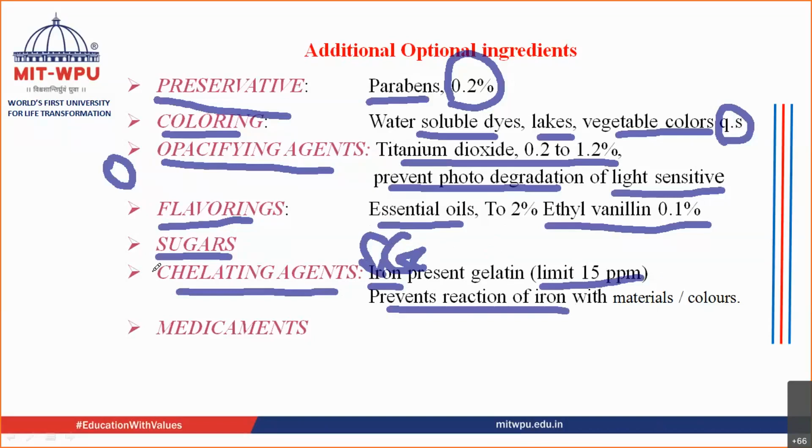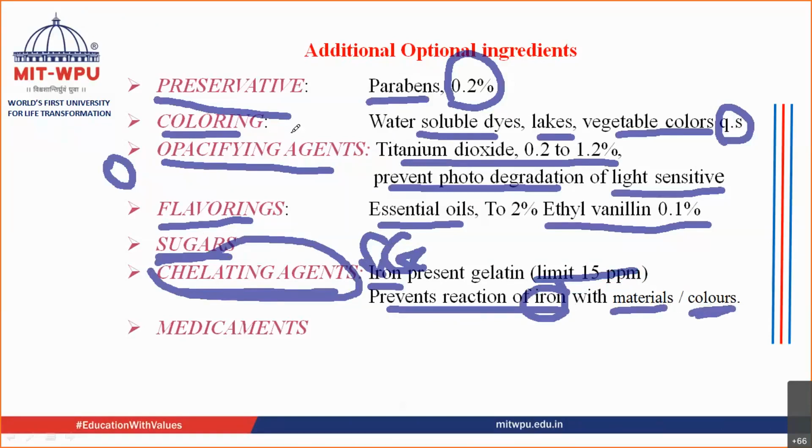So this chelating agent takes care of the iron that is present. So this iron does not react with the material, or it does not react with the colors that you are adding over here. With this coloring agent, this iron does not react. So that is why you require a chelating agent.